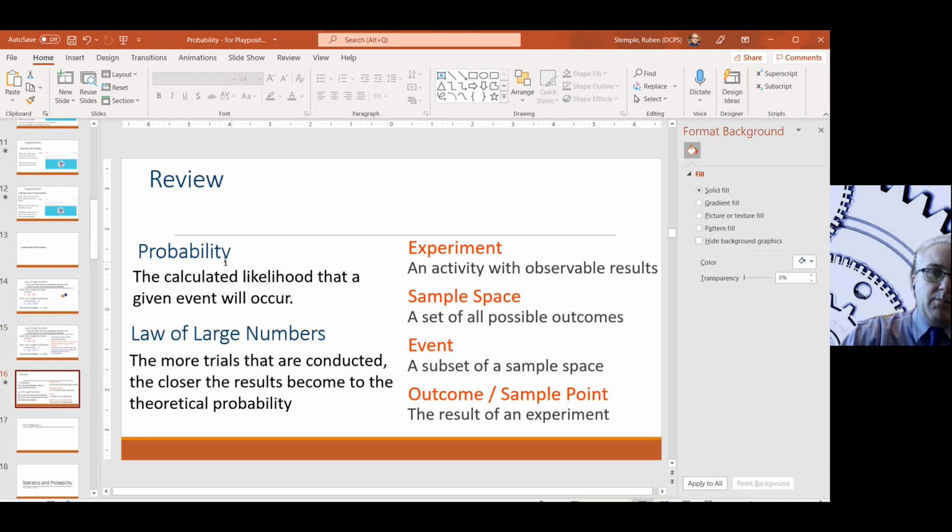All right, so a quick review. Probability is the calculated likelihood that a given event will occur. The law of large numbers tells us that the more times you do something, the closer the results become to theoretical probability. And then you have your vocabulary words there. I'm not going to read to you. You guys know how to read. That's a quick review, and that should be the end of Playposit number 1.